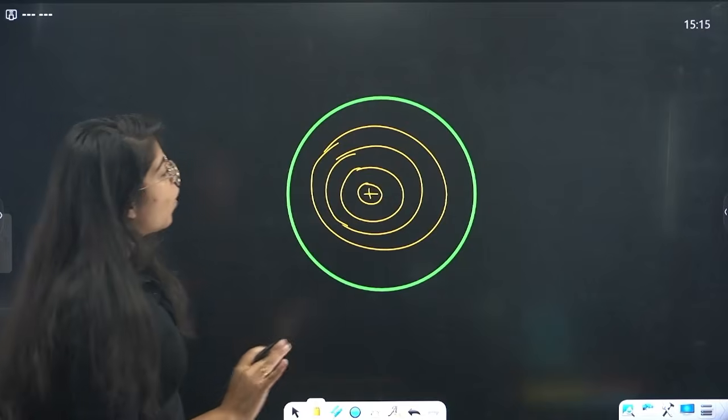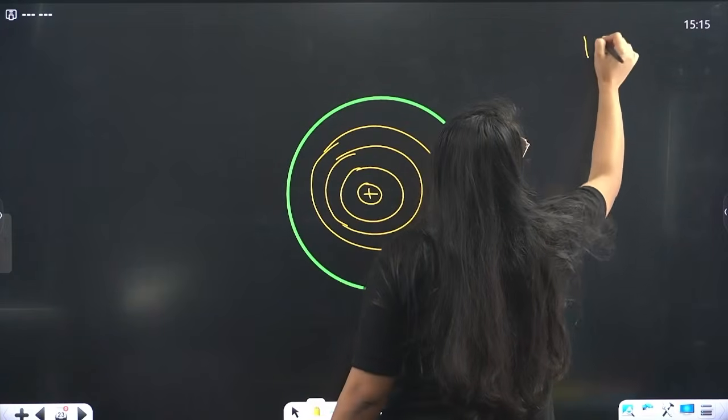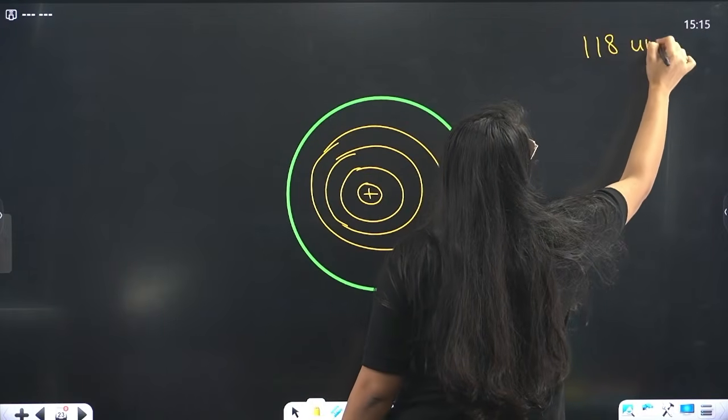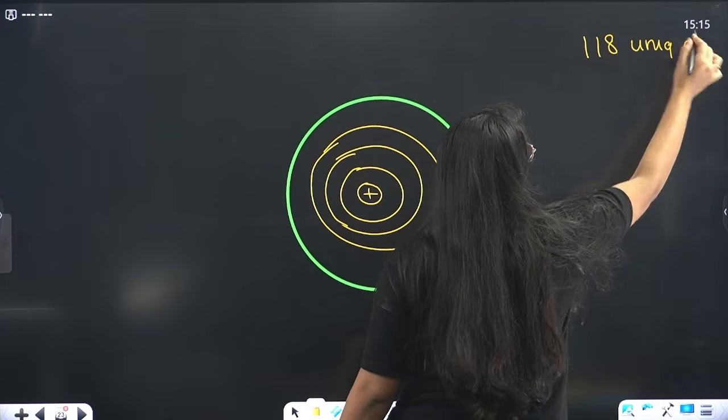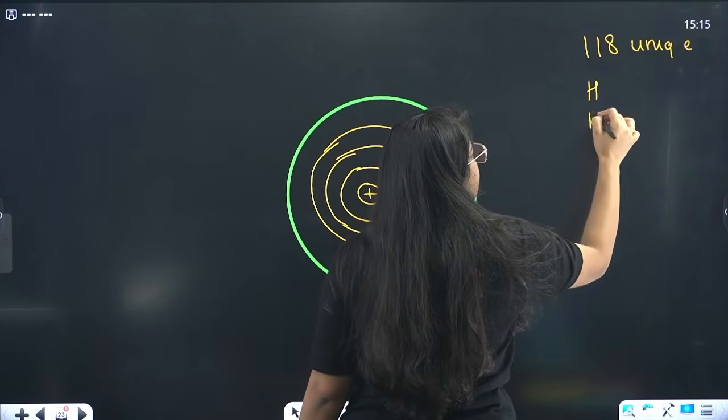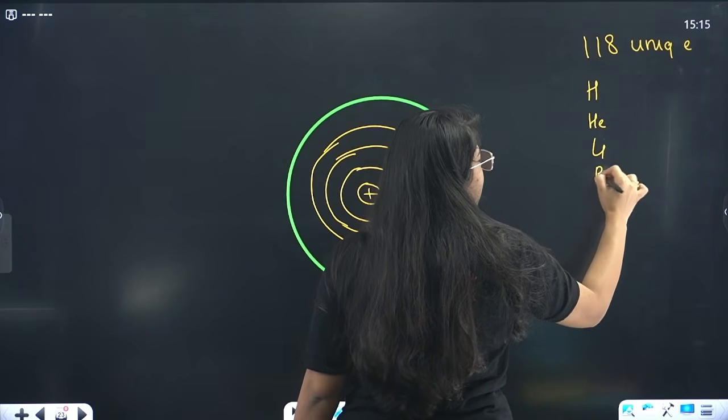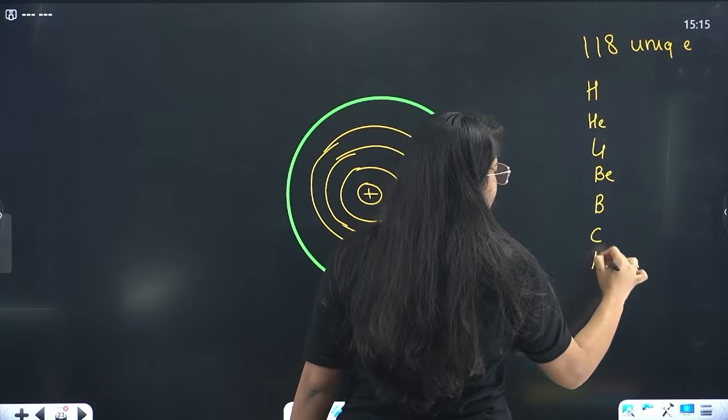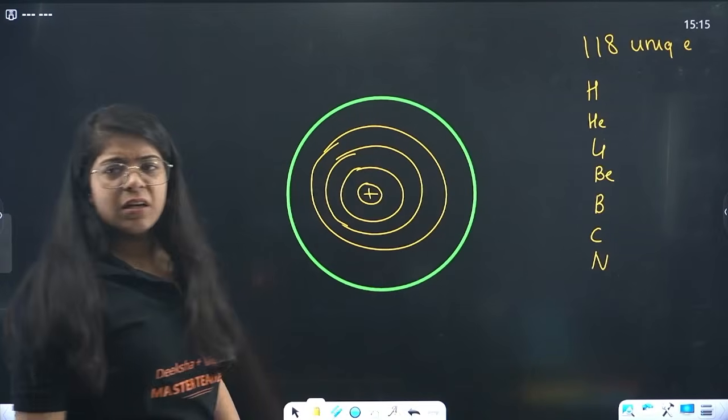Now I told you there are 118 unique elements that exist. We have hydrogen, helium, lithium, beryllium, boron, carbon, nitrogen, and all other elements.